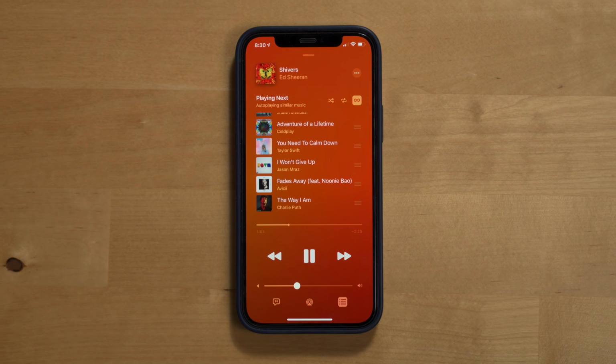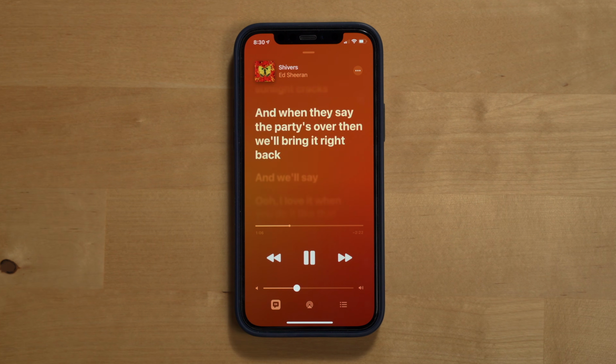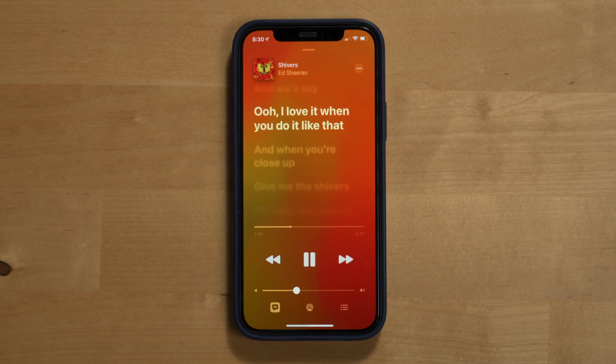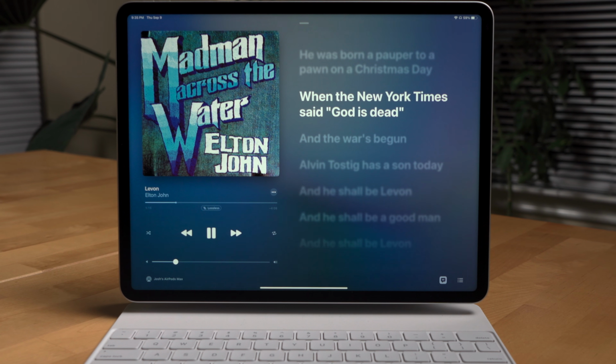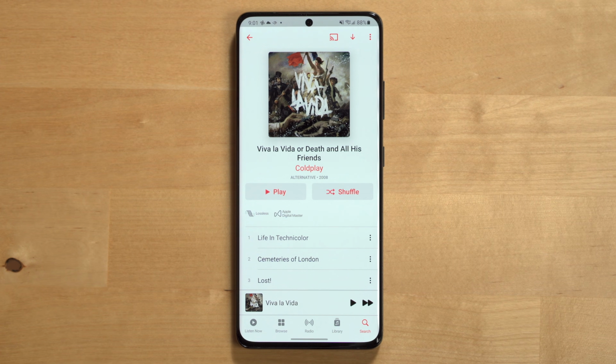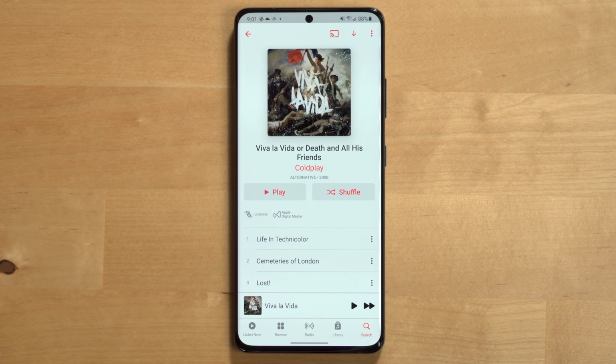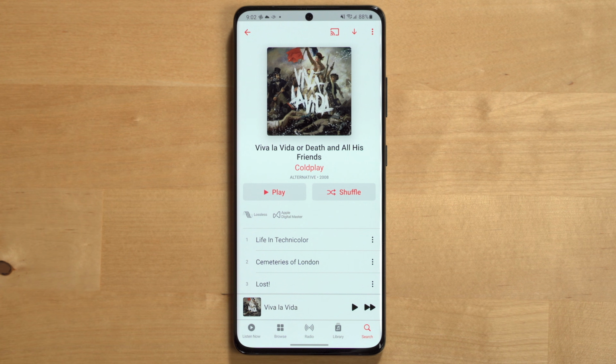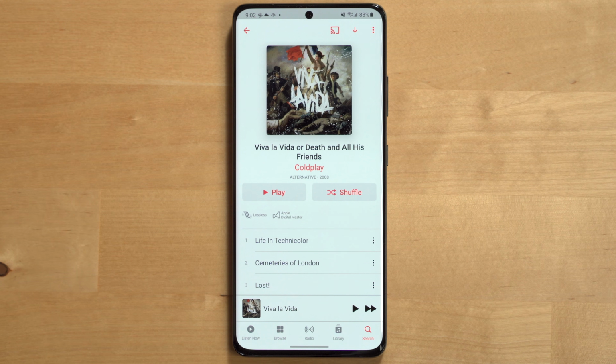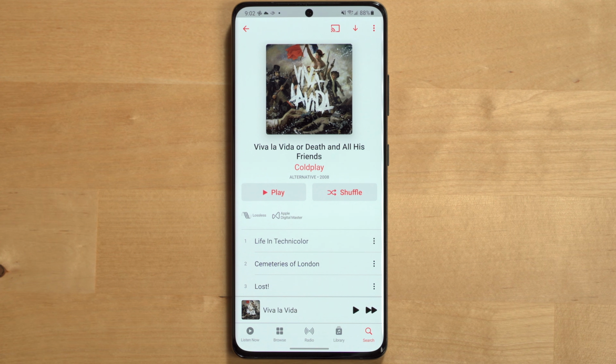Now another major feature in the Now Playing section is song lyrics. You can click the song lyrics button, which sits right next to the Now Playing icon, and doing this will bring up animated song lyrics that are timed to the music that you're listening to. Now another thing you may notice throughout Apple Music, but especially in the Now Playing section, are badges like Apple Digital Master, Lossless, and Dolby Atmos. Apple Digital Master badges typically show up on albums and signify that Apple has certified that the song or album that you're listening to has been mastered in a way that is going to sound good with no clipping or other audio distortion from the encoding process.